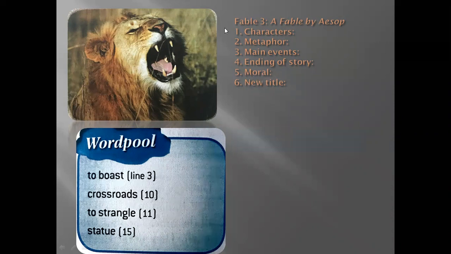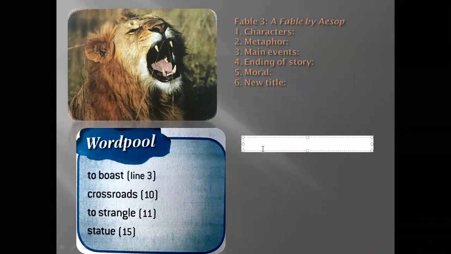You see that? Word pool. So do you know what does that mean? To boast. Let me check in the dictionary. Boast. Aya? Aya, are you there? Miss, I found it.